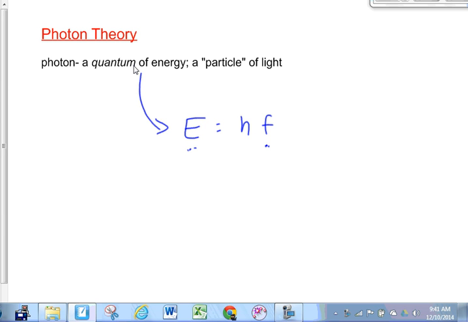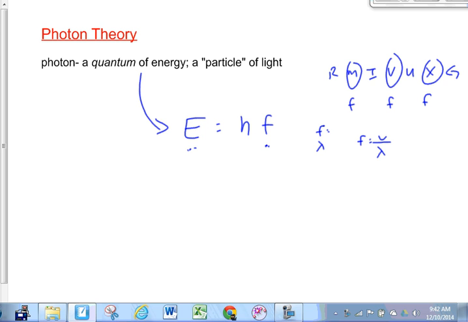Now, if you go back to the first day of this unit, we talked about the spectrum: radio waves, microwaves, infrared, visible light, ultraviolet, X-rays, and gamma rays. And we listed the frequency range of each. From the frequency range of these, we could determine, if we were given a particular frequency, what type of light it was. We could also determine, given a particular wavelength, what type it was, by using the equation F is equal to V over lambda, converting it to frequency.